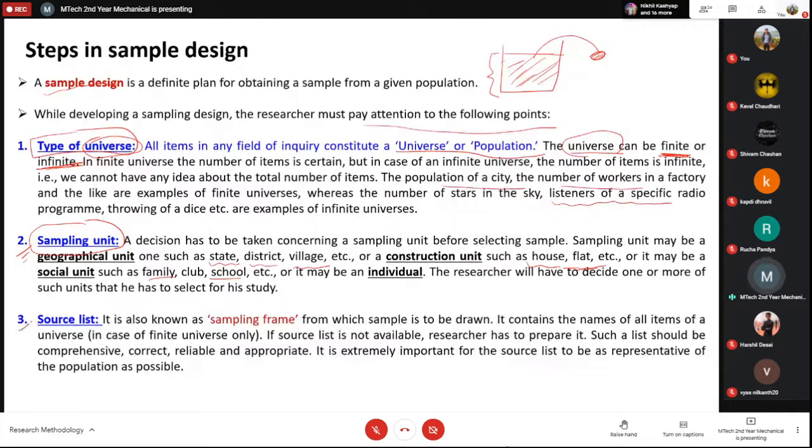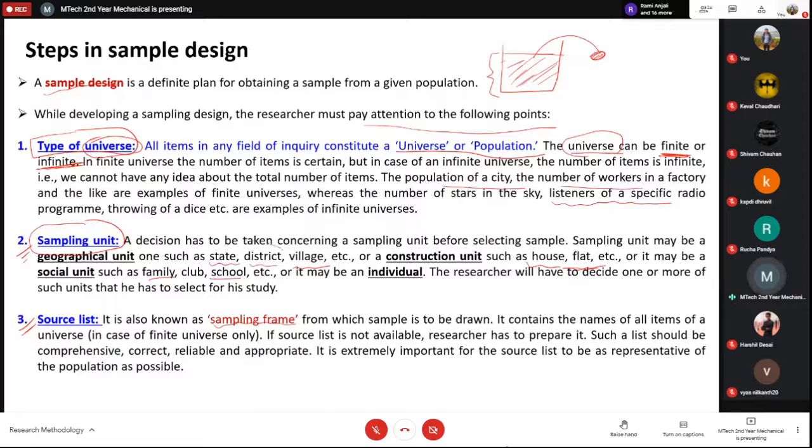The third thing is a source list, and this is actually very important. So source list means the sampling frame. Sampling frame means you have to have a lot of idea about the entire population that you have, okay, of your entire universe.